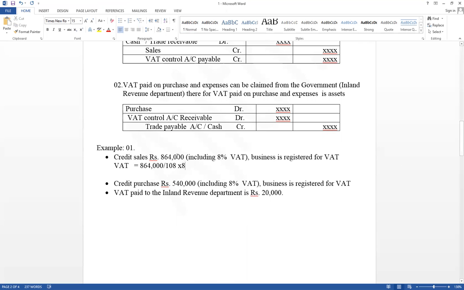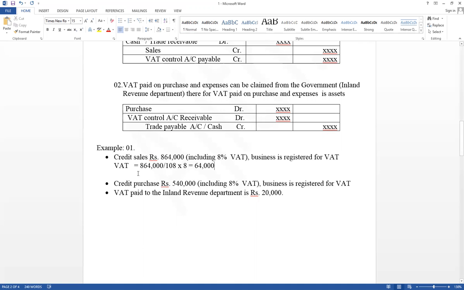The reason is, if selling price is 100, VAT value equals 8%. Therefore, including VAT value equals 108. Therefore, divided by not 100, because it is given including VAT value. Divided by 108 into 8 equals the VAT value. Therefore, here VAT collected on sales equals 64,000.